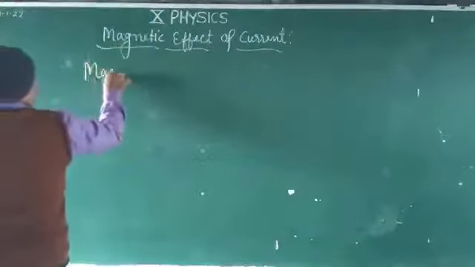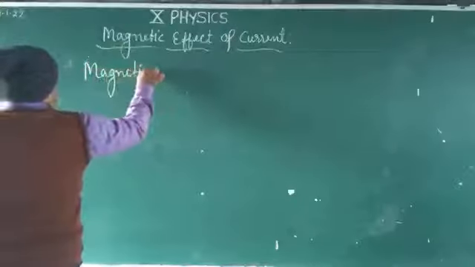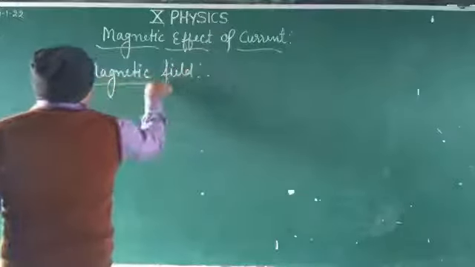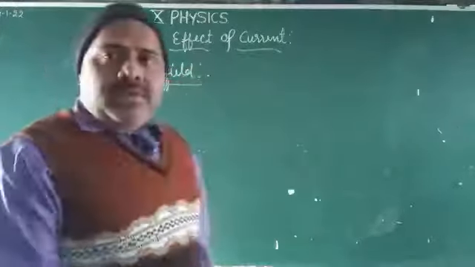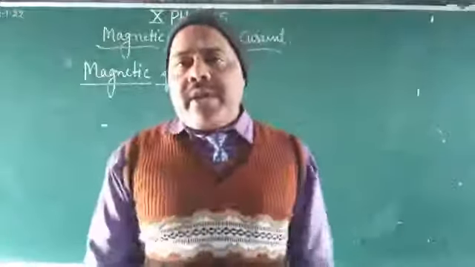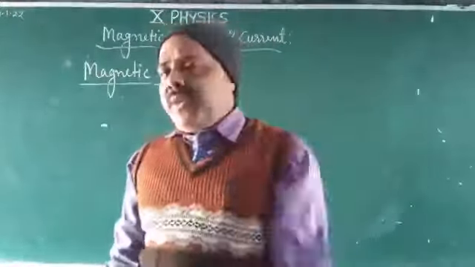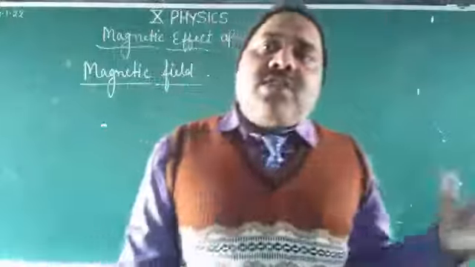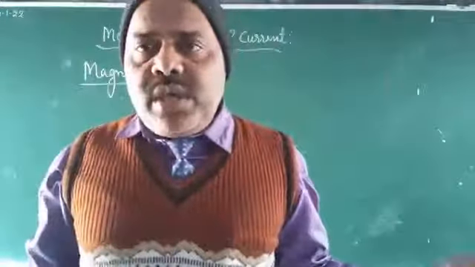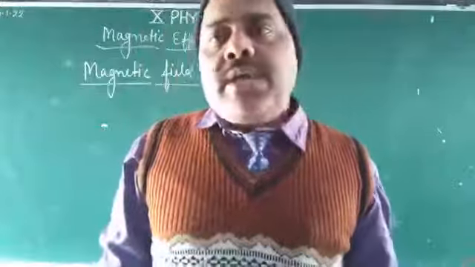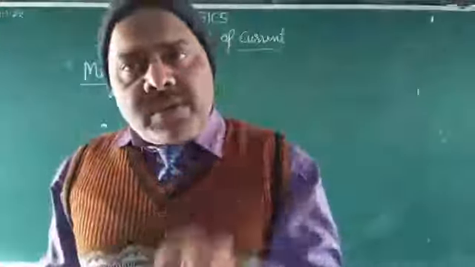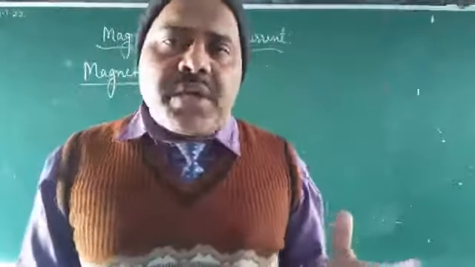What is the magnetic field? The space or region around a current carrying conductor or a magnet in which the magnetic force, or the force of attraction and repulsion, can be experienced by another magnet is called the magnetic field.